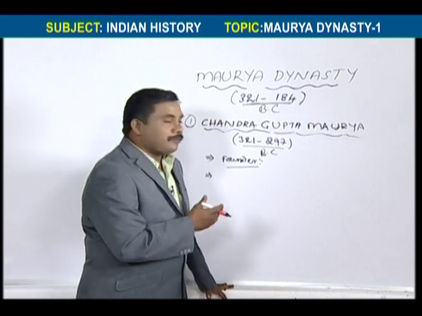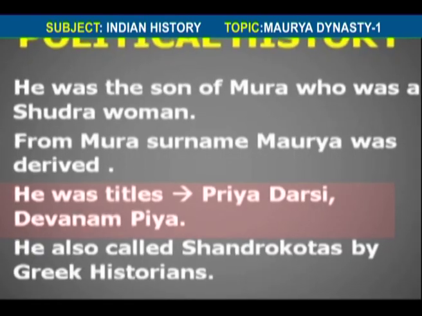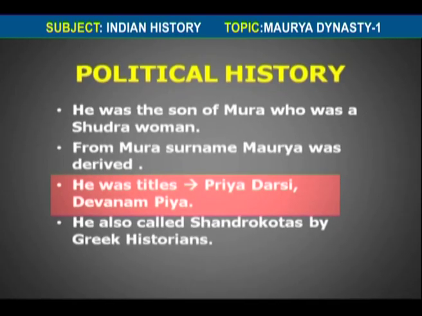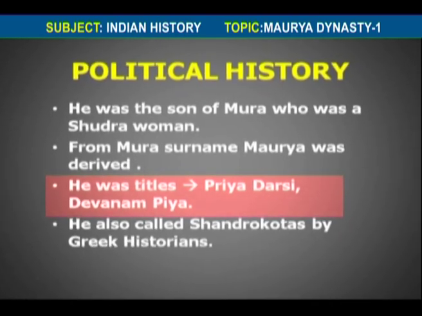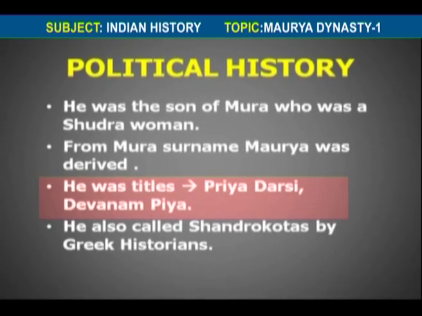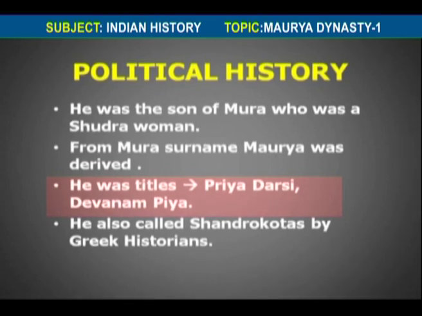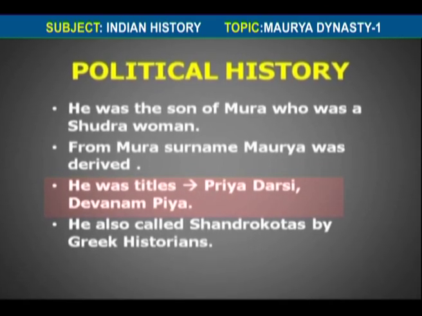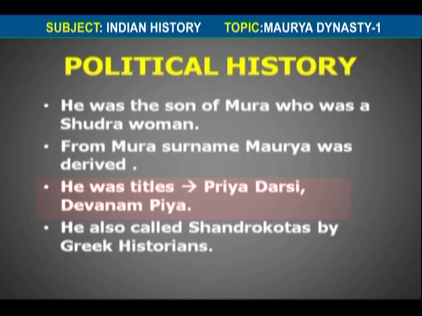He has titles. The titles are Priyadarshi, and one more, Devanam Priya.